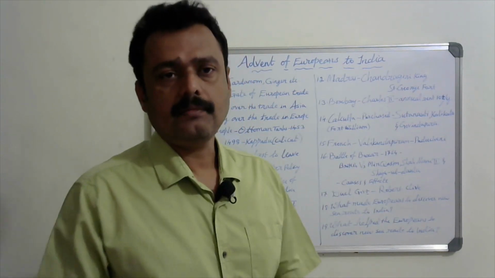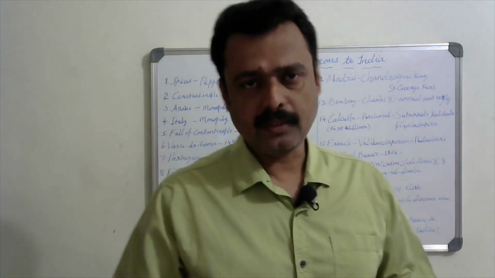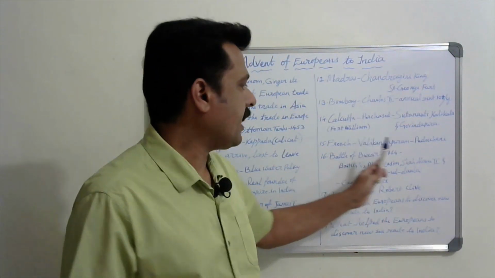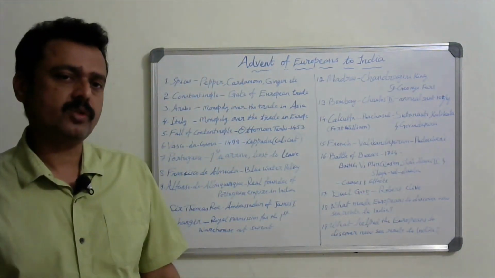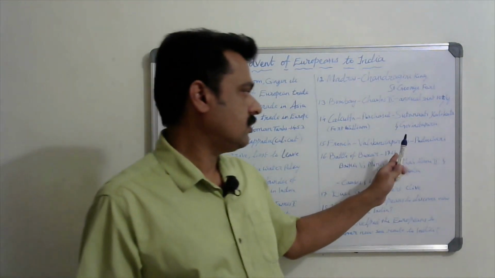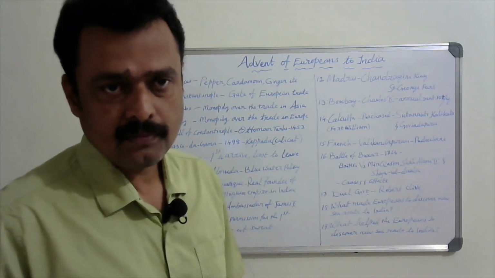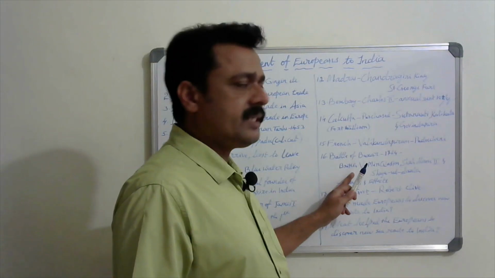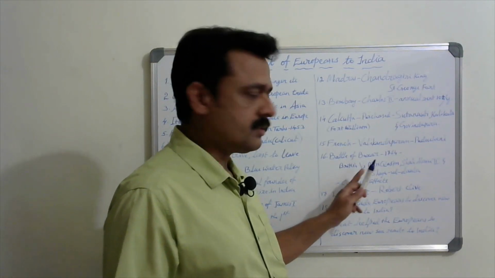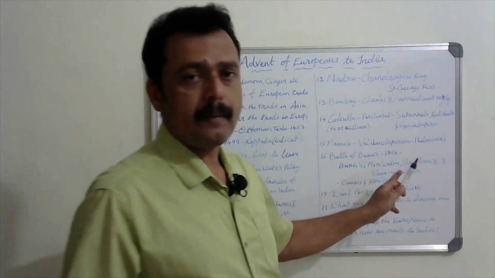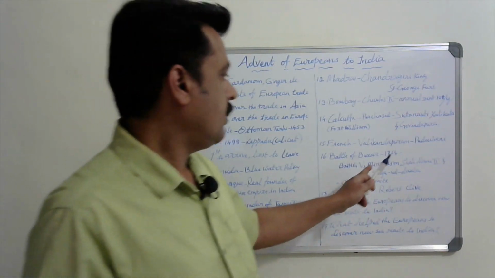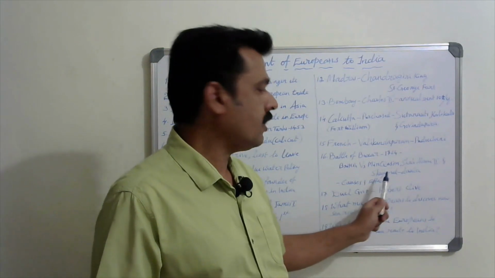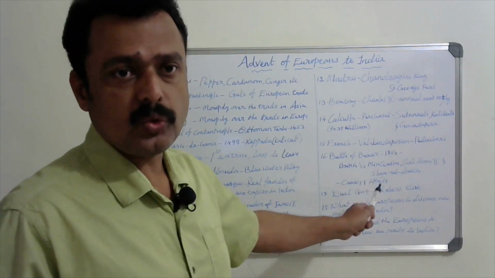And next, as we know, Carnatic was removed from this exam. Then Battle of Buxar is important. Battle of Plassey is also removed. The Battle of Buxar was fought in the year 1764. Who fought the Battle of Buxar? The British fought the Battle of Buxar against the combined force of Mir Qasim, Shah Alam II, the Mughal Emperor, and the Nawab of Awadh, Shuja ud Dawla.